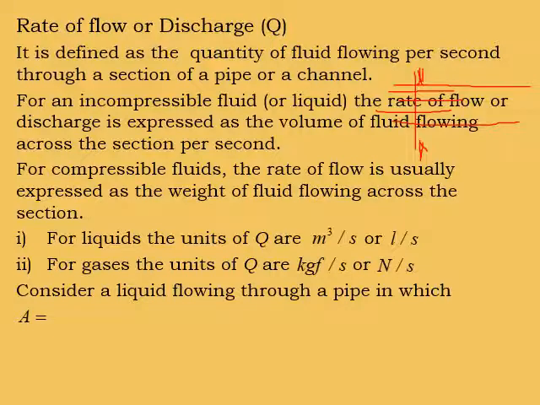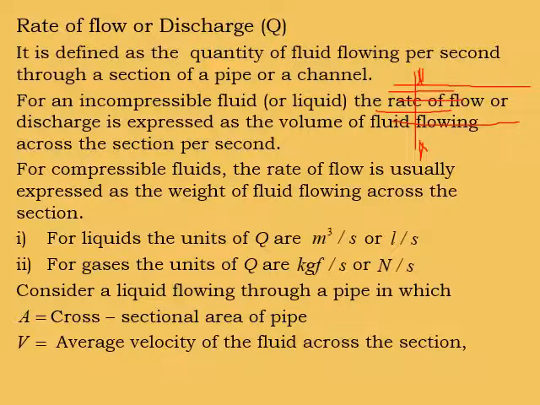Next, consider a liquid flowing through a pipe in which A is equal to the cross section area of the pipe and V is equal to the average velocity of the fluid across the section. For example, consider the section AA. What is the area of the pipe here, and what is the mean velocity of the fluid flowing through this section?